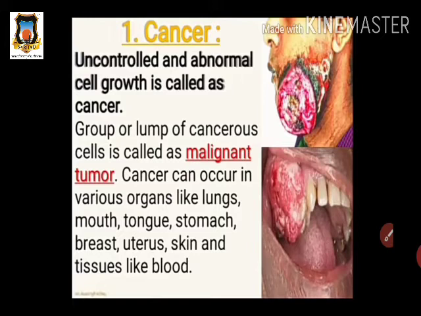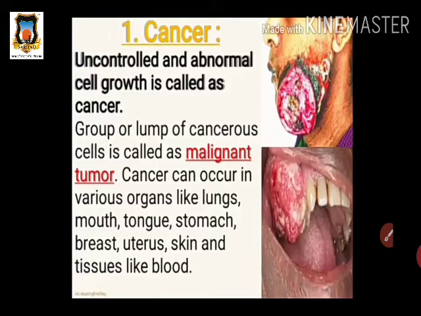In this textbook they also give us pictures related to cancer, showing how it develops in the human body. So what is cancer? Uncontrolled and abnormal cell growth is called cancer. You know our body, like all living bodies, is made up of a number of cells.